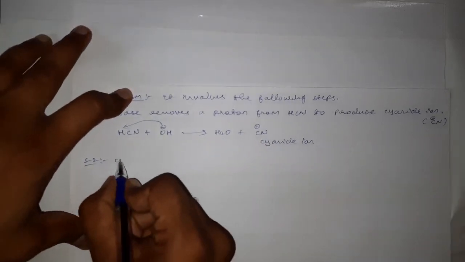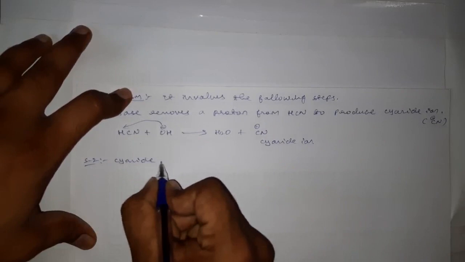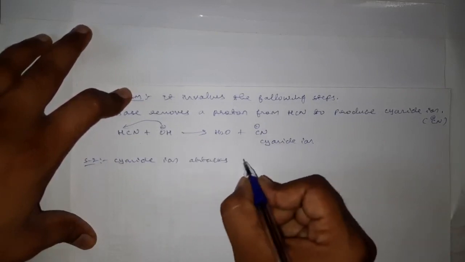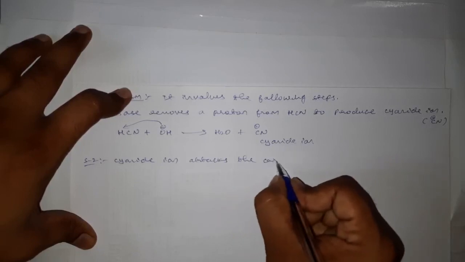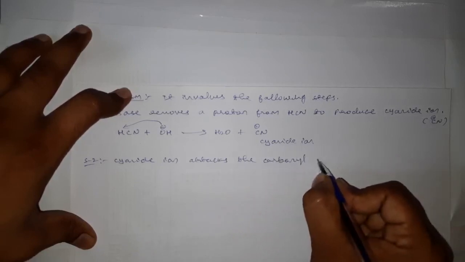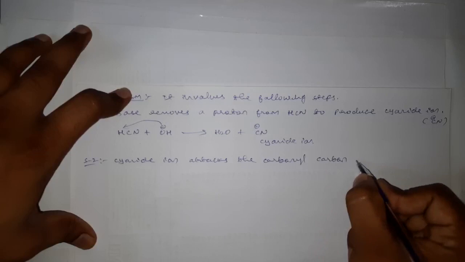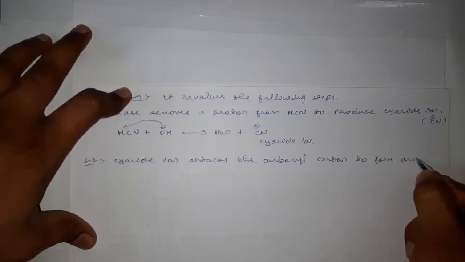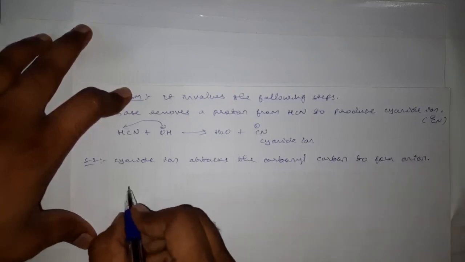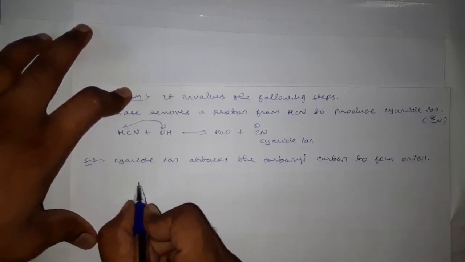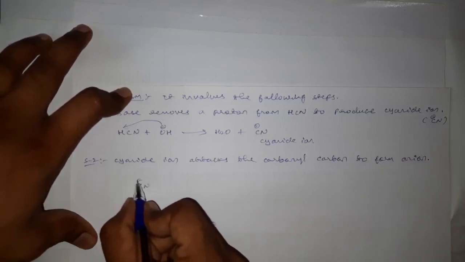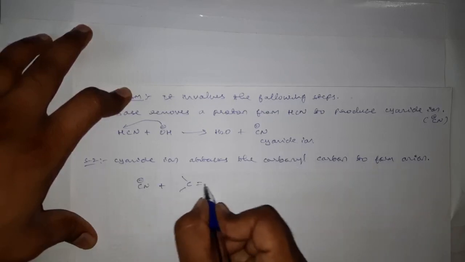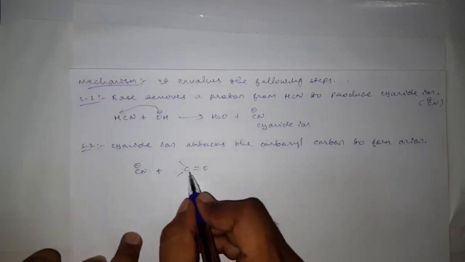And here we can write: cyanide ion attacks the carbonyl carbon to form anion. See, this cyanide anion will now attack on the electrophilic carbon of a carbonyl group.